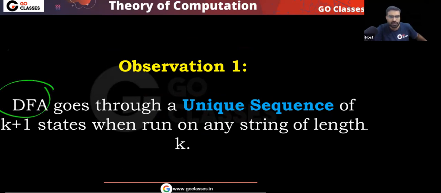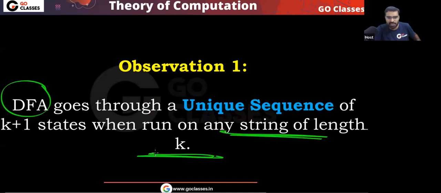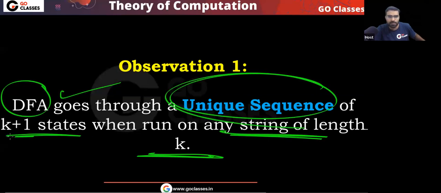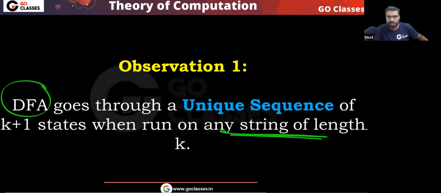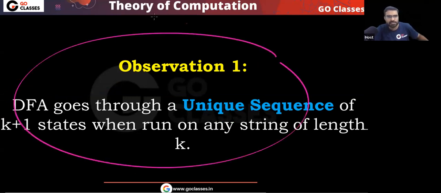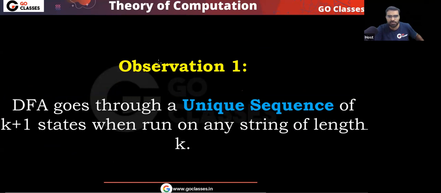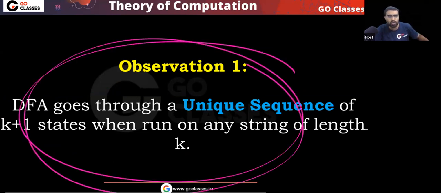This observation is saying a DFA goes through a unique sequence of k plus 1 states when you run it on any string of length k. So whatever DFA you take, if you run this DFA on a string of length k, then this DFA will go through a unique sequence of k plus 1 states. This is our observation number 1. Let's see this observation using an example.